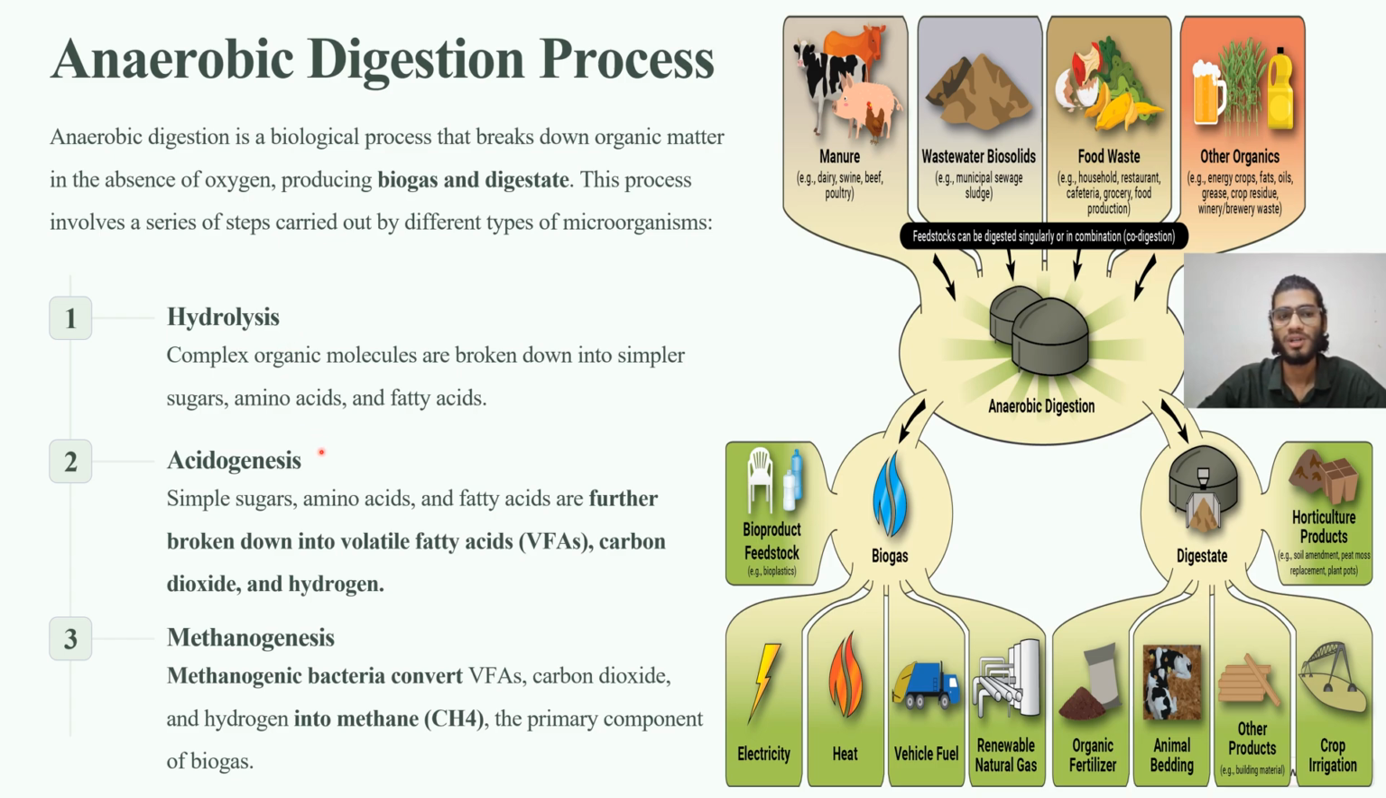The next step is acidogenesis. The simpler molecules like sugars, amino acids, and fatty acids are further converted into volatile fatty acids, carbon dioxide, and hydrogen. In the next step, these VFAs, which are volatile fatty acids, carbon dioxide, and hydrogen, will be converted into methane, which is the primary component of biogas. This process is done with the help of methanogenic bacteria, which convert the volatile fatty acids, CO2, and hydrogen into methane.